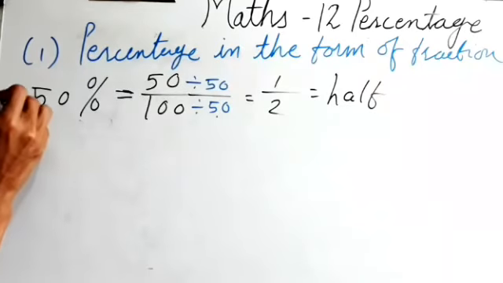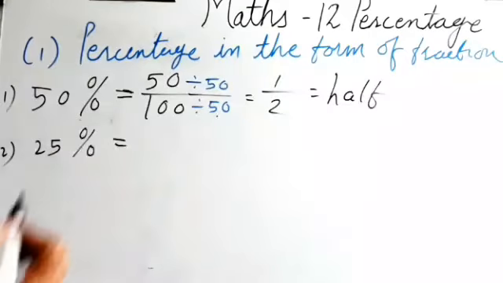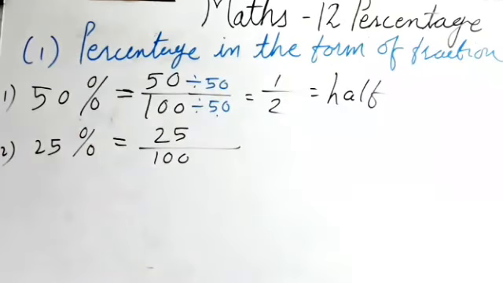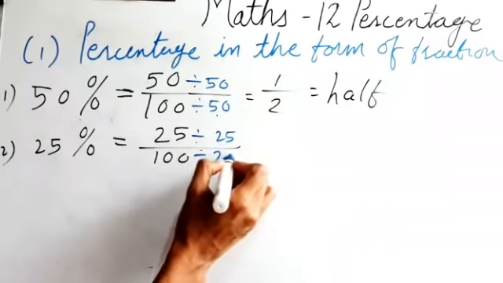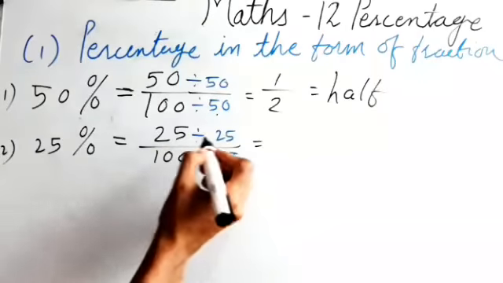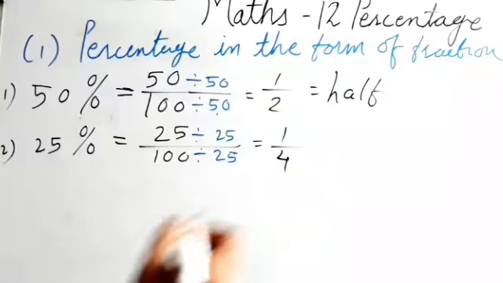Then second example we can see, suppose 25%. How can I write this in the form of fraction? So 25% I will write as 25 upon 100. If I divide it by 25 itself, because both numbers are present in the table of 25, I can make it in the simple or reduced form by dividing with the same number. 25 ones are 25, 25 fours are 100.